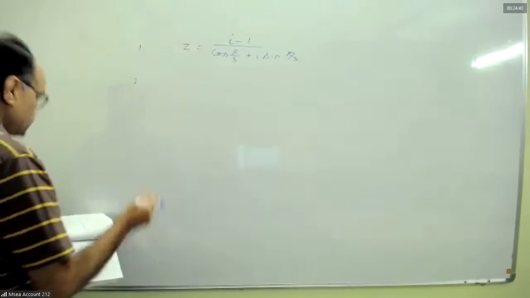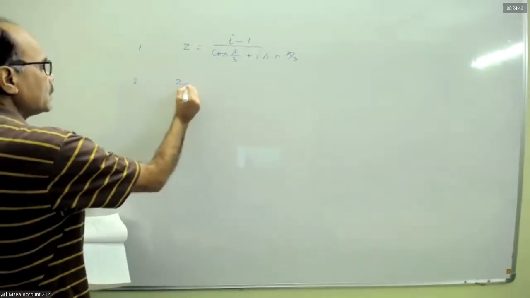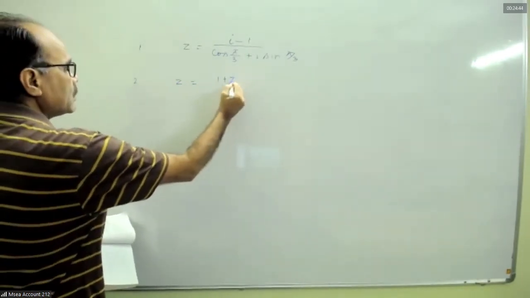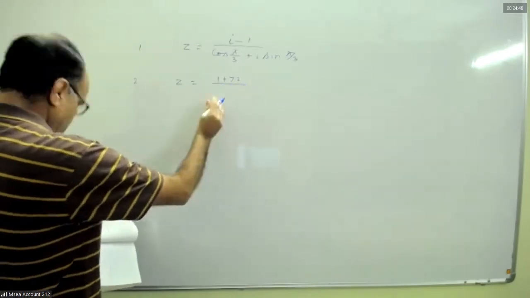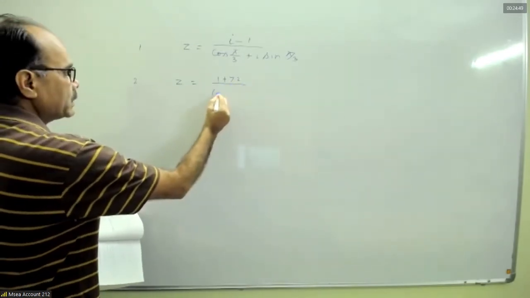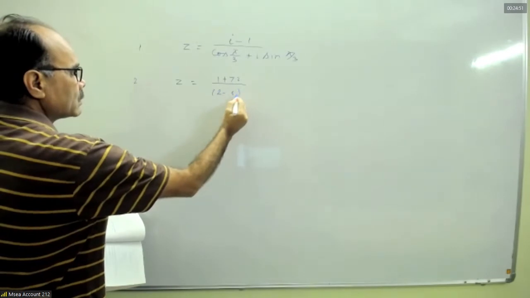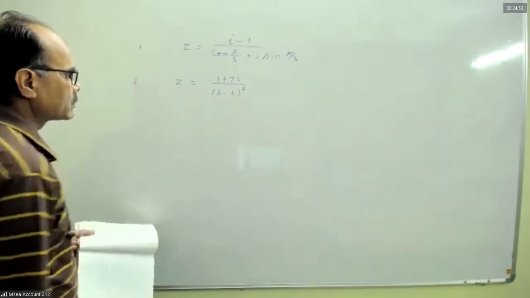Second one, 1 plus 7i by 2 minus i, whole square.